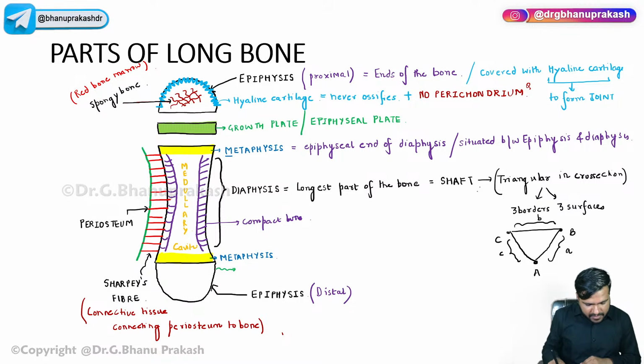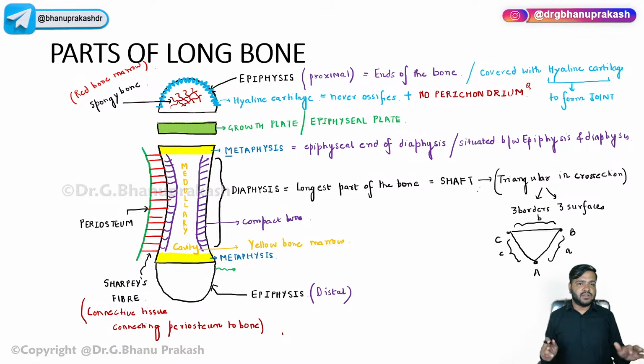In the medullary cavity, especially in the long bone, we have the yellow bone marrow, right?